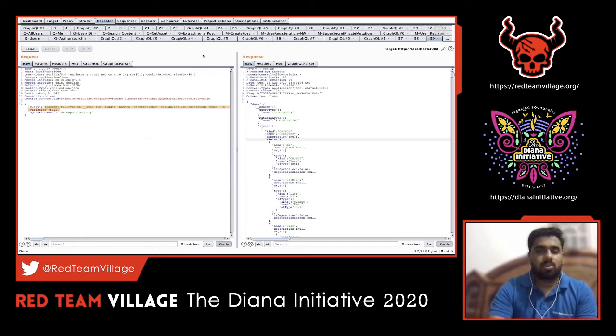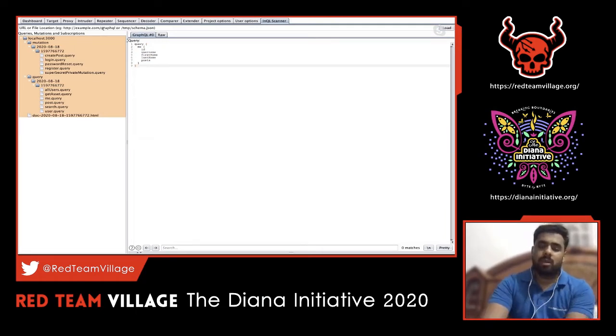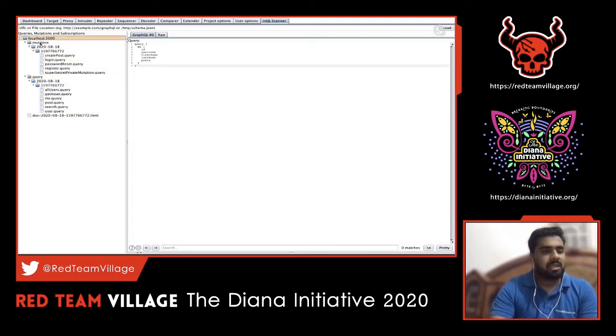So let's see how to use InQL now, since we have seen GraphQL parser. InQL scanner is pretty straightforward. All you have to do is provide the URL of the particular GraphQL endpoint where GraphQL is enabled in that application. For example, there might be targets like shopify.com/GraphQL, maybe one endpoint. If you find any endpoint like /GraphQL, you can directly provide the URL here and then just click on load. You'll see a tree structure kind of representation, similar to our Burp target section. This sitemap clearly says how many mutations and how many queries there are. Here we can see there are around 6 queries and mutations.